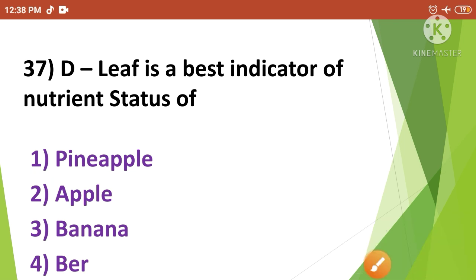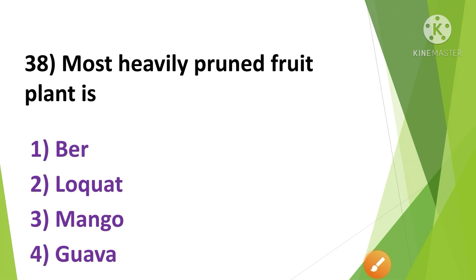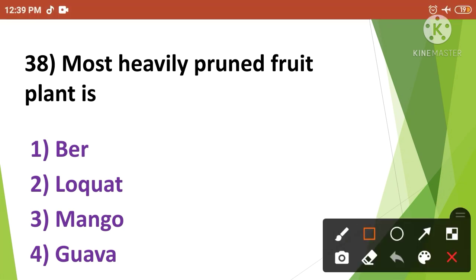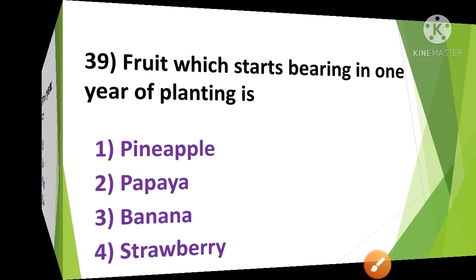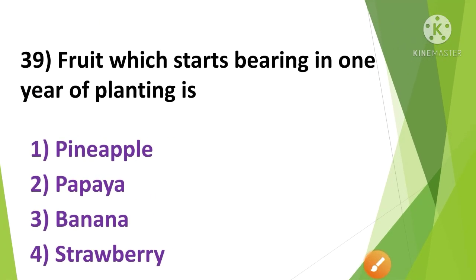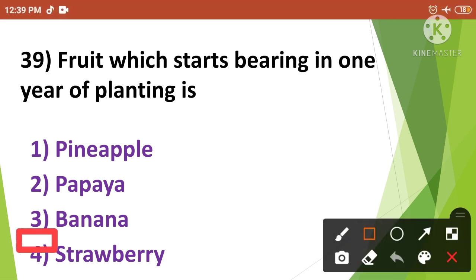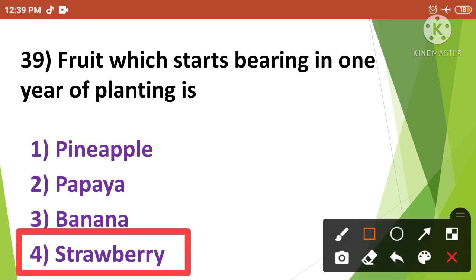Then next, most heavily pruned fruit plant is. The correct answer is option number 1. So most heavily pruned fruit plant is pear. Then next, fruit which start bearing in 1 year of planting is. The correct answer is option number 4. So the fruit which starts bearing in 1 year of planting is strawberry.